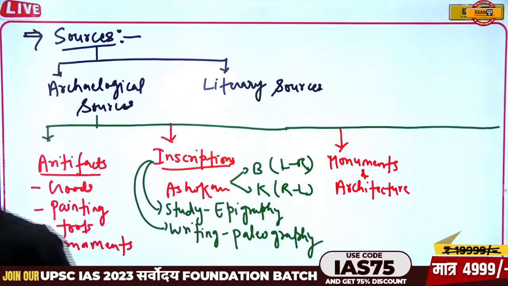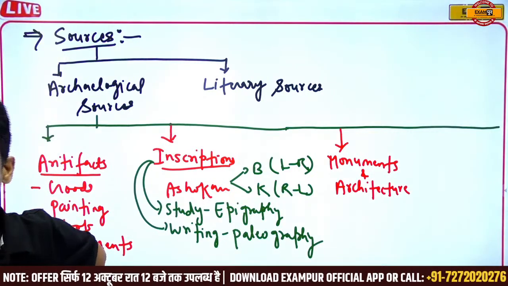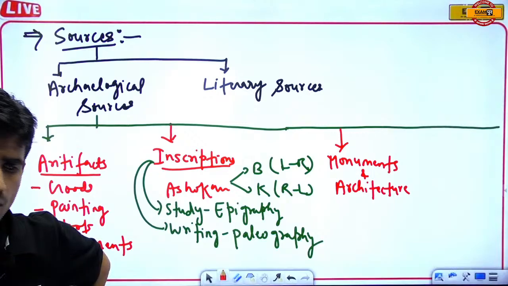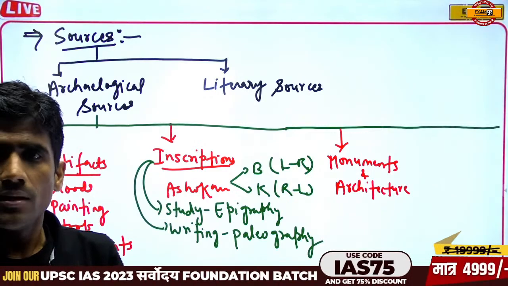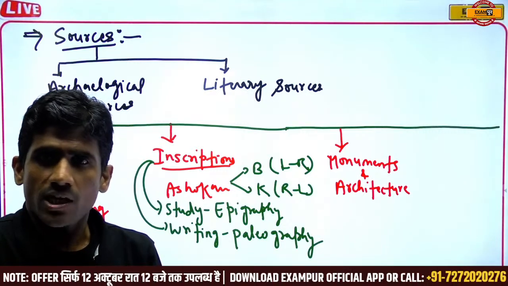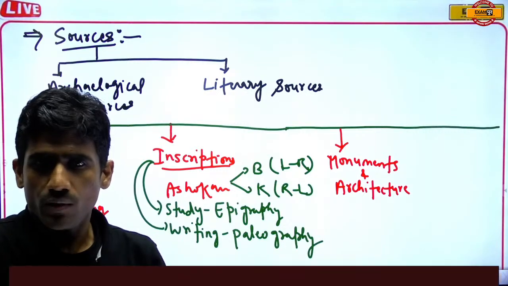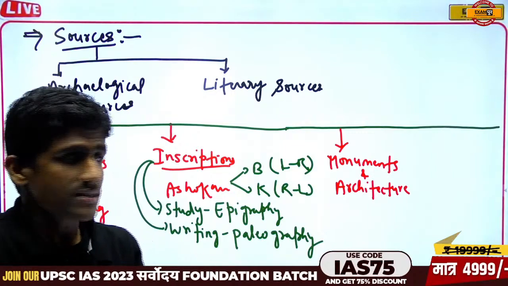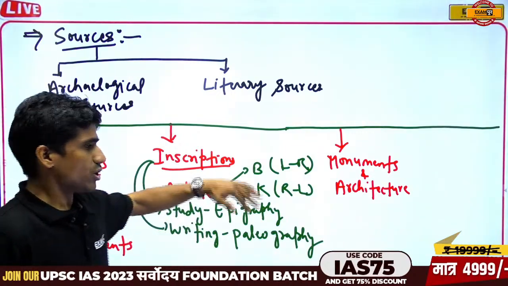What are monuments and architecture? For example, we have numbers of temples. In art and culture, you have already heard or studied the Dravidian style and the Nagara temples. That comes under architecture or monuments.